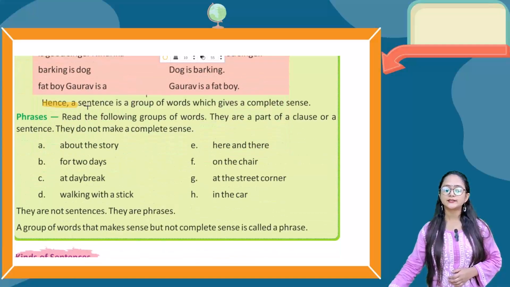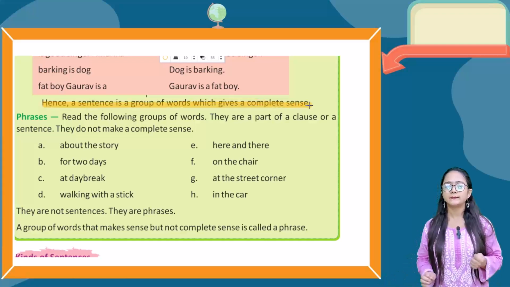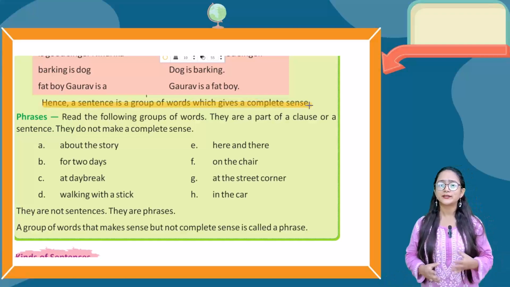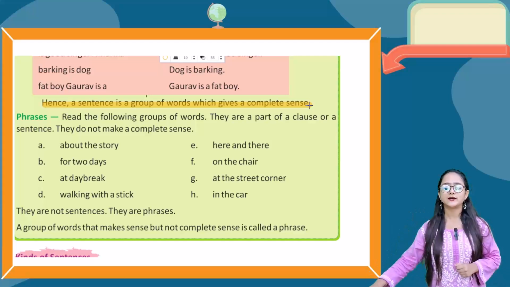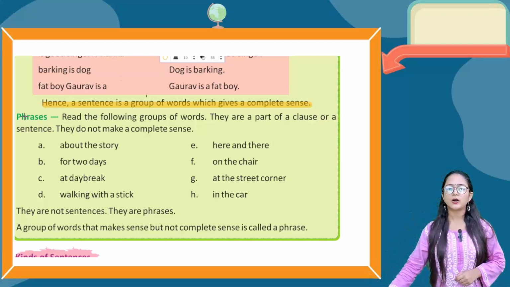Hence, a sentence is a group of words which gives a complete sense. Hence, sentence क्या है? So, what is a sentence? A sentence is a group of words which make a complete sense. Okay. Now, let's talk about phrases.